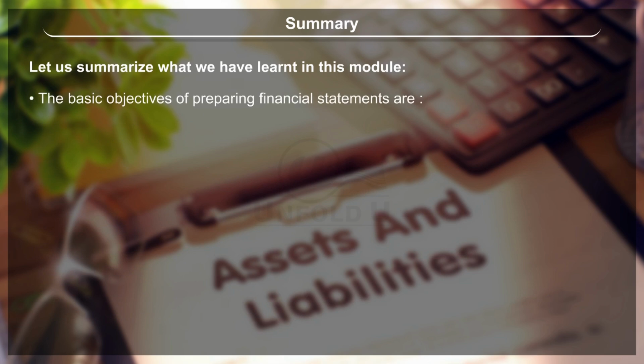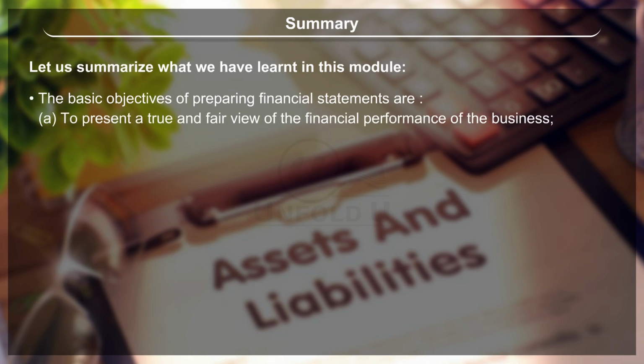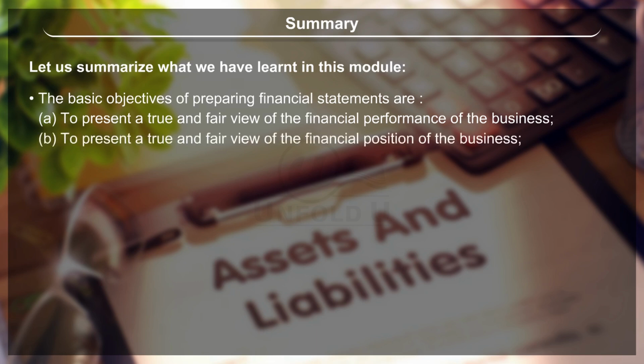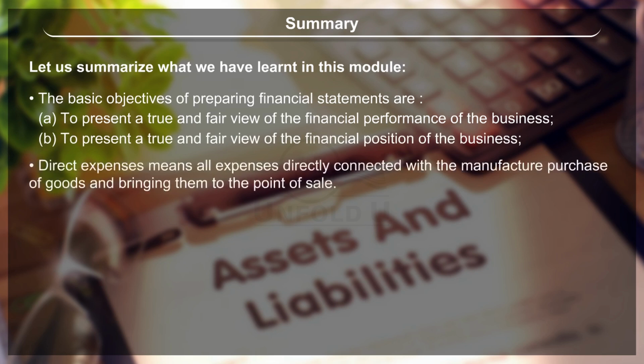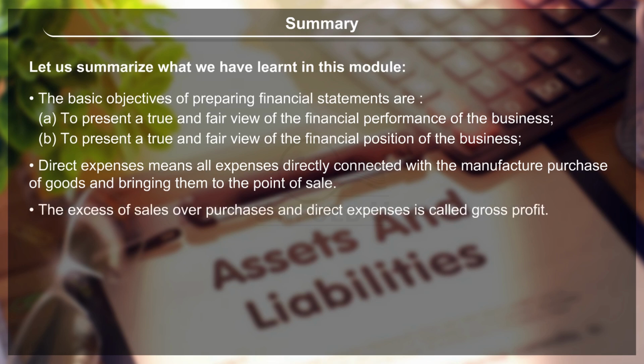The basic objectives of preparing financial statements are: A. To present a true and fair view of the financial performance of the business. B. To present a true and fair view of the financial position of the business. Direct expenses means all expenses directly connected with the manufacture purchase of goods and bringing them to the point of sale. The excess of sales over purchases and direct expenses is called gross profit.